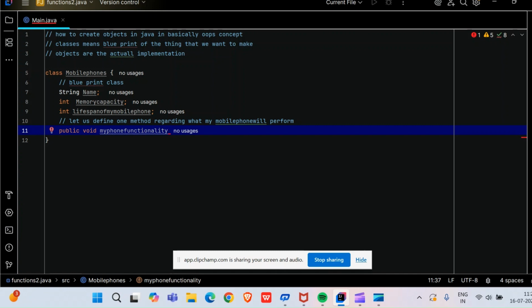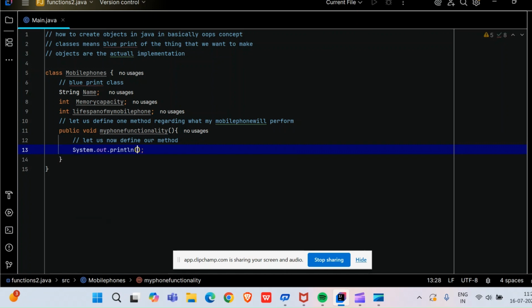Okay, friends, so public void myPhoneFunctionality, semicolon. This is not returning anything, so first the close parenthesis will follow here. Now let us define our method. Let it be sout.